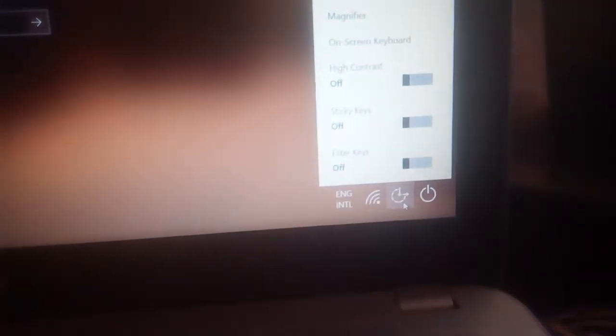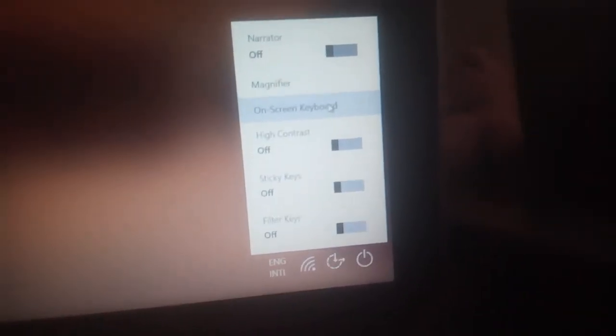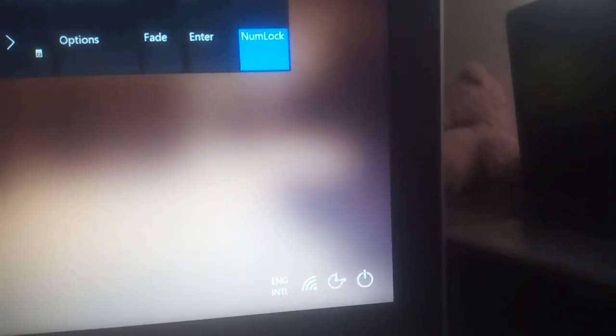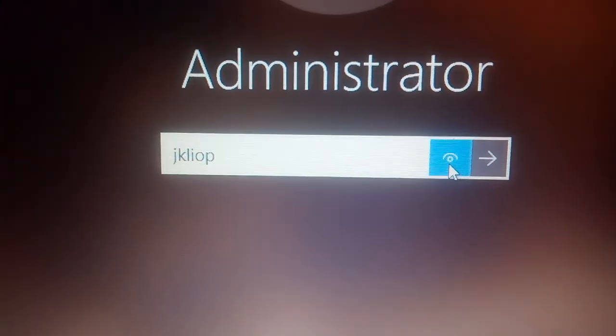What you can do, go to Ease of Access. Make your computer easier to use. Then Windows will read an on-screen keyboard. Then make sure the number lock is okay. Then you can type the J, K, L. Then check how they behave. Yeah, perfect. That's the solution.